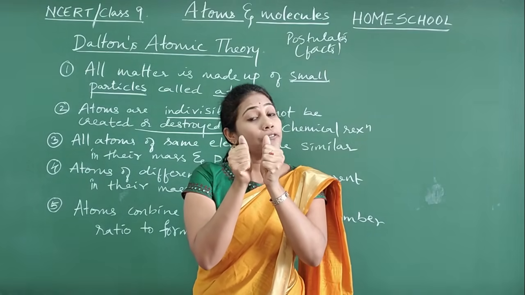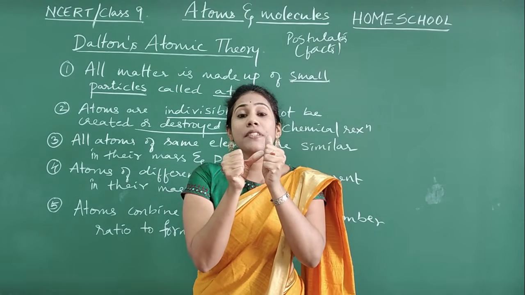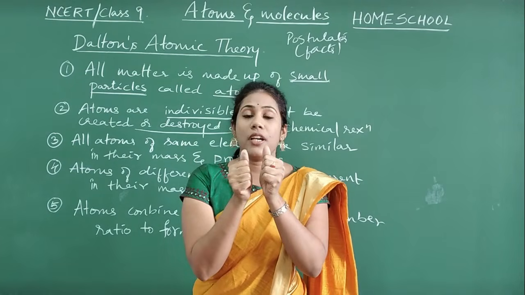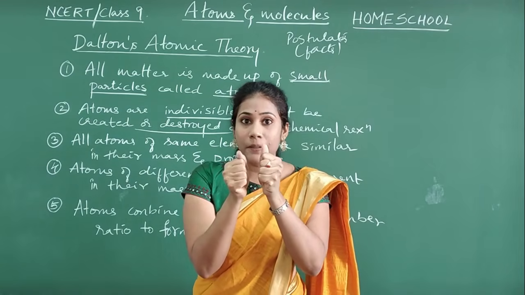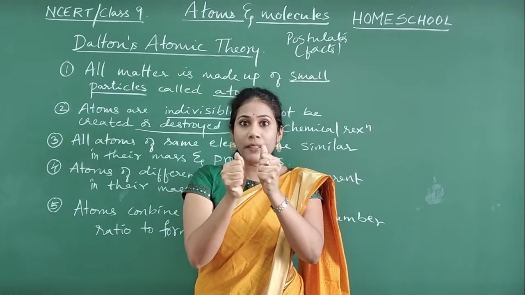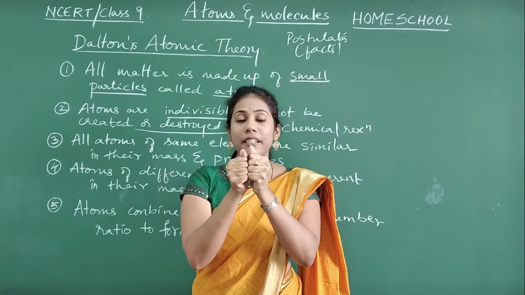And what this postulate is telling is, during a chemical reaction, the atoms which are coming near for combining, those atoms you cannot create and you cannot destroy. That means, say this is one hydrogen atom, this is one oxygen atom, one atom of hydrogen and one atom of oxygen combining.